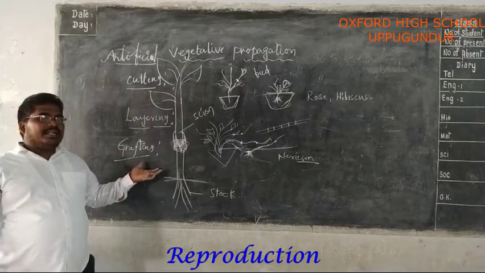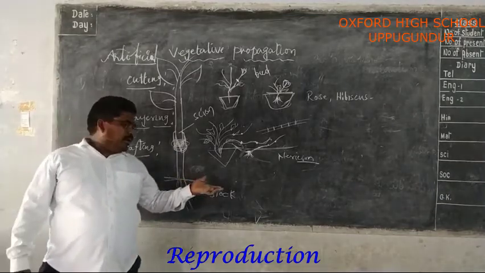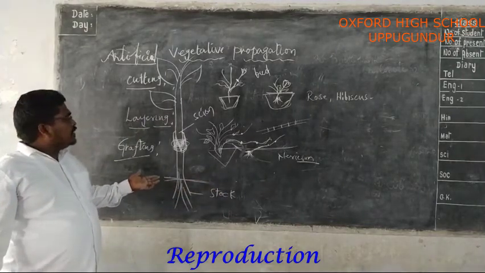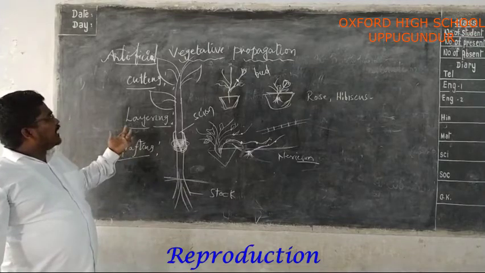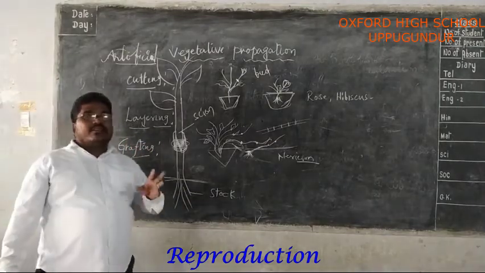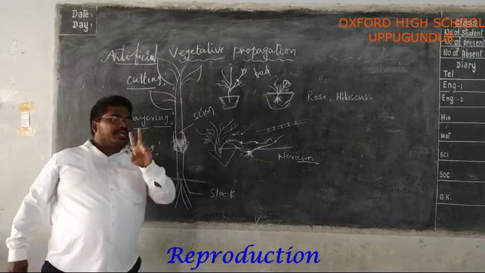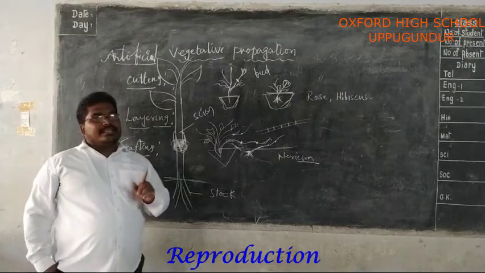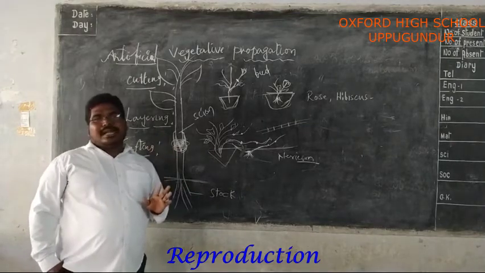Like I already told you, roses, apples, like that. So here I am going to explain about the importance of the grafting method. In your kitchen garden, two types of characteristic plants are there.